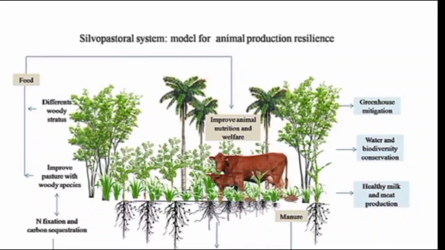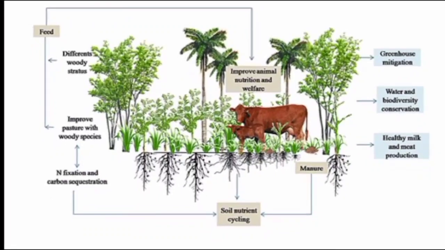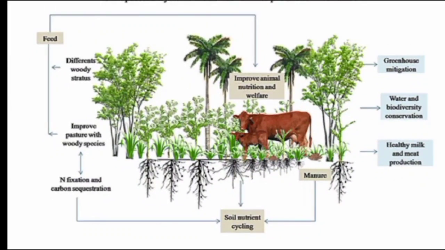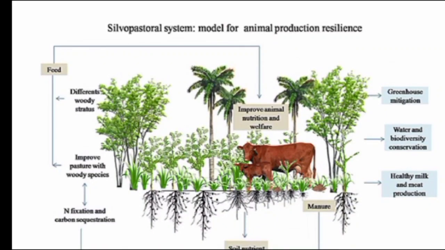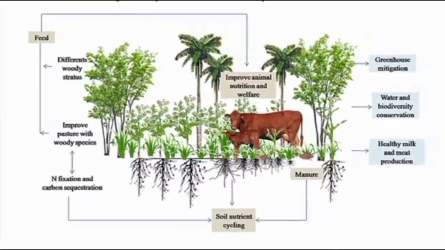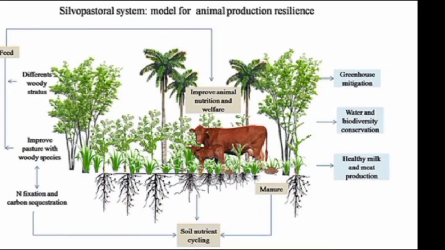It is one of the silvopastoral system models for animal protection and resilience, and we can grow different woody trees. Nitrogen fixation can be attained by using the animals' waste. It will be used as manure, it can support soil nutrient cycling, and it can also be used for nitrogen fixation. And shrubs can be used for greenhouse gas mitigation, water and biodiversity conservation, and healthy milk and meat production.